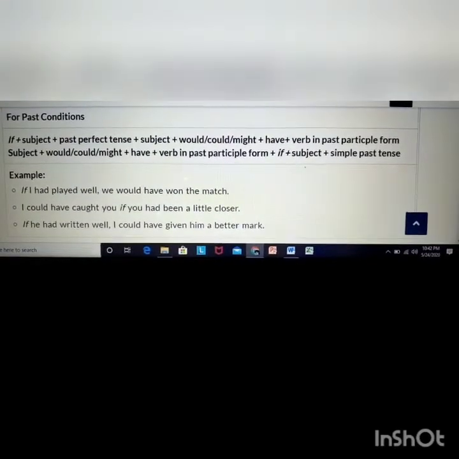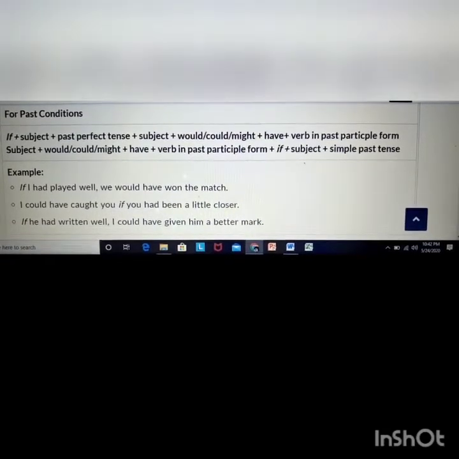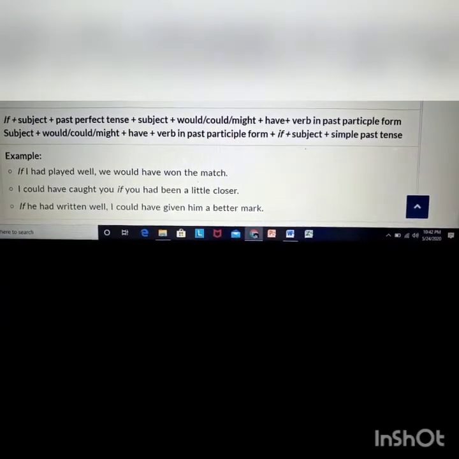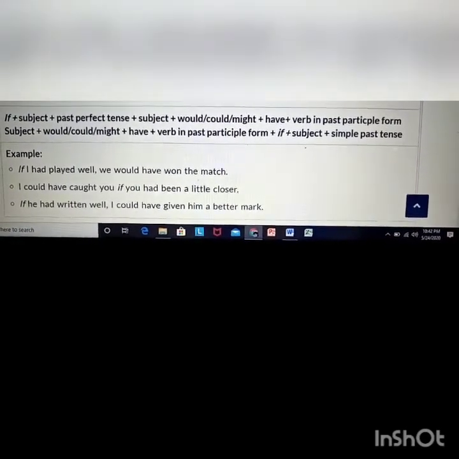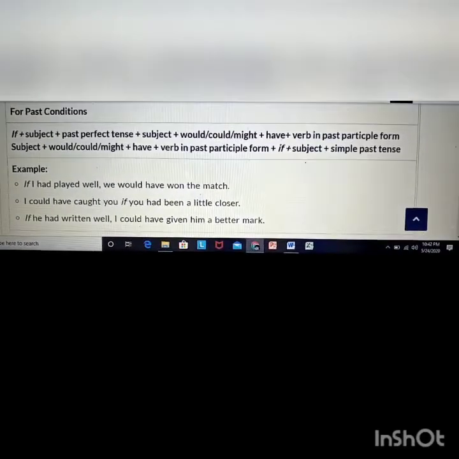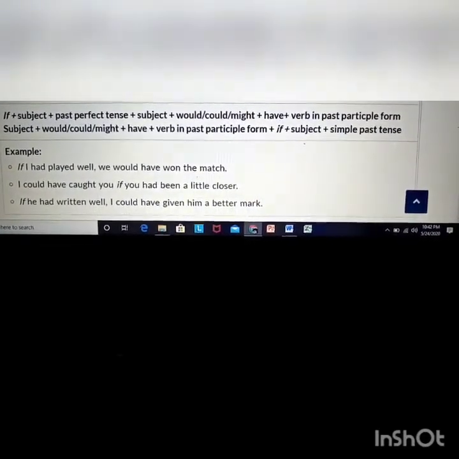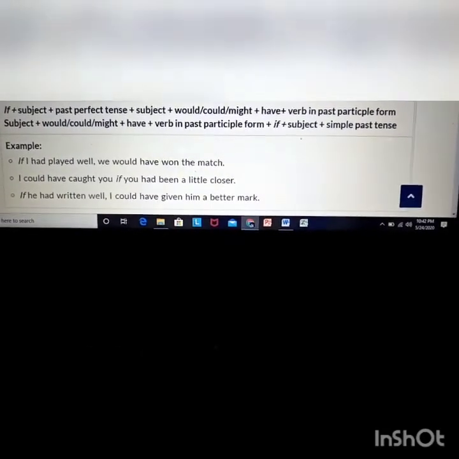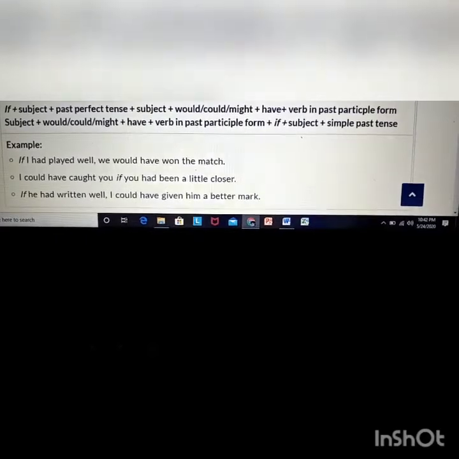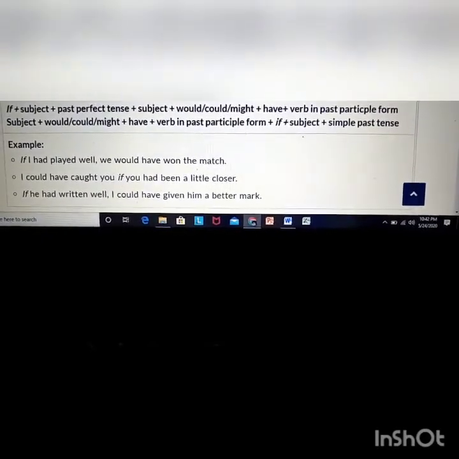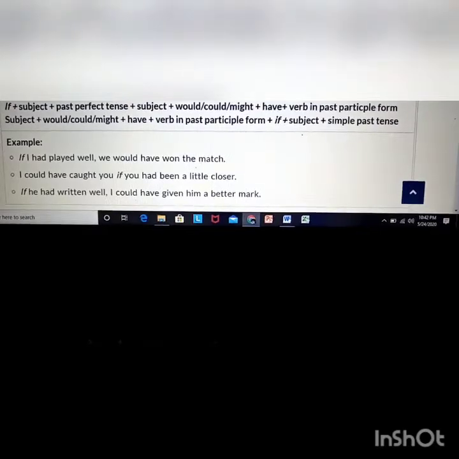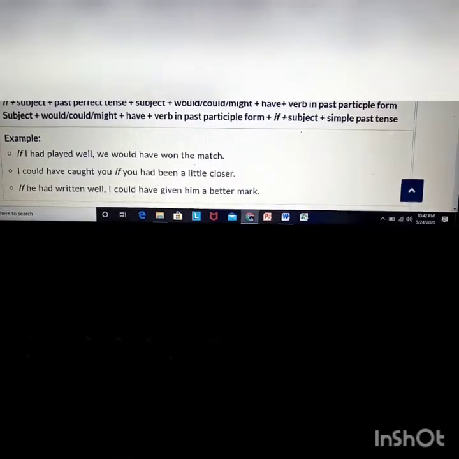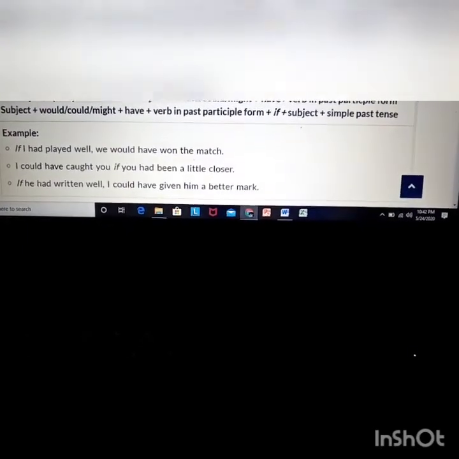So the next conditional is for past conditions. The structure is if plus subject plus past perfect tense, plus subject plus would, could, might plus have plus verb in past participle form. Or below we can see the reverse things. Subject plus would, could, might plus have plus verb in past participle form plus if plus subject plus simple past tense.